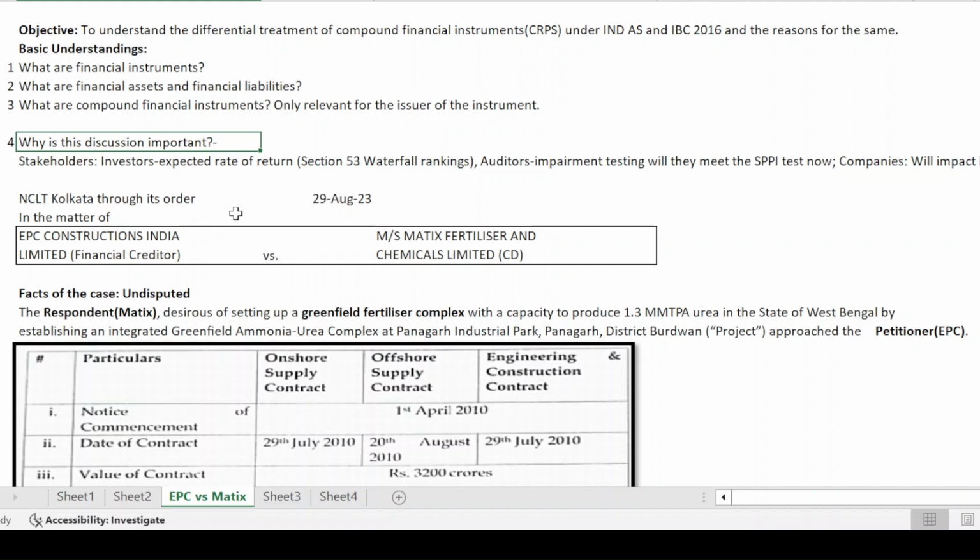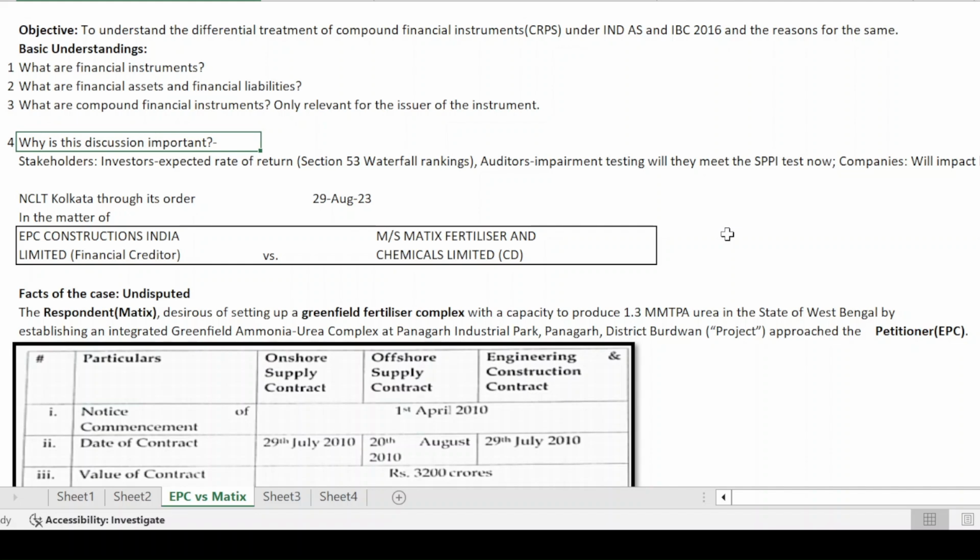And this is where the problem comes, because under IBC, you have to decide whether you would want to treat this compound financial instrument as an equity or whether you would want to treat it as a debt. Because if you treat it as a debt, then the holder of that instrument would become a financial creditor and will be able to file for the CIRP process. And therefore this classification under IBC will become very important.